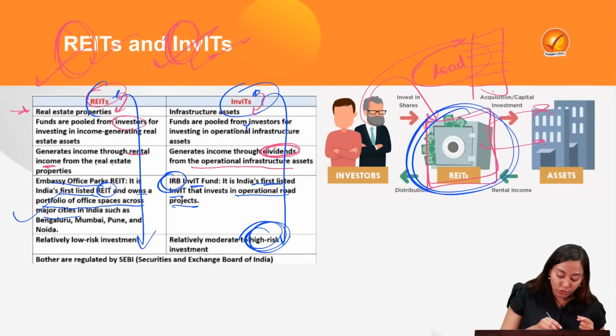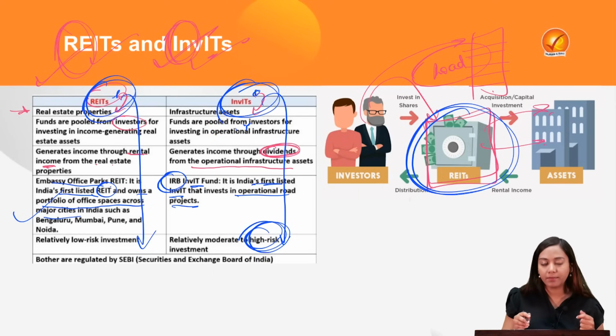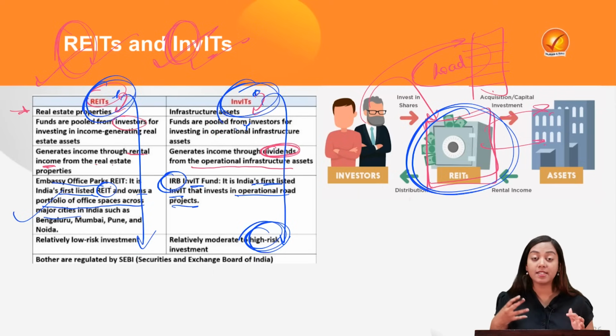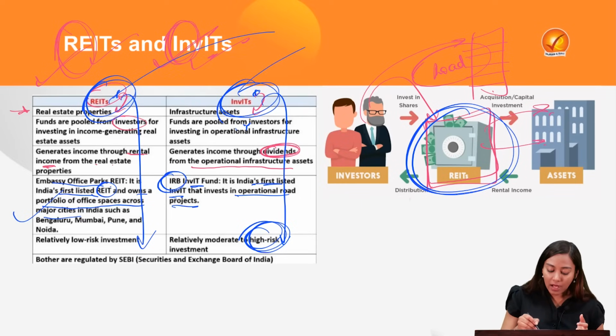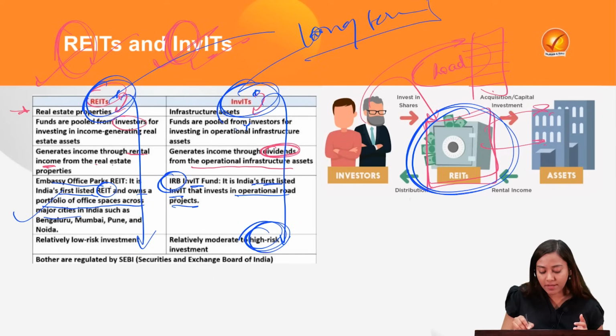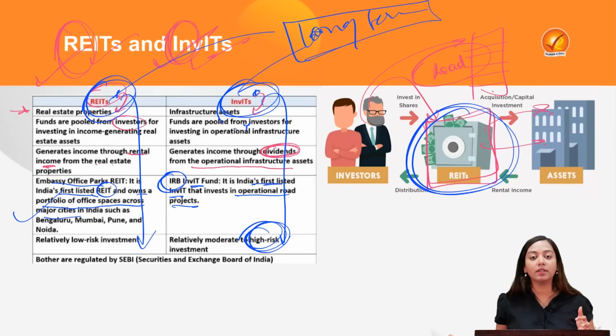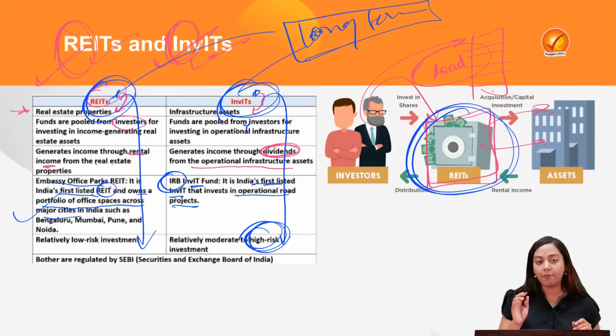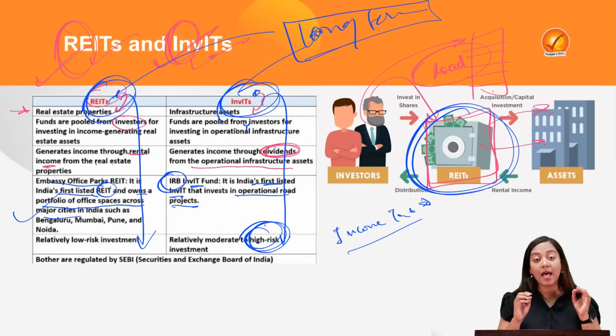Of course, both of them have to be provided with certain benefits or certain tax incentives for the people to invest in them, because both of them are long-term investments. Nobody wants to invest much in long-term investment. They never know whether they will be getting their right returns or not. In order to incentivize them, government said that in the case of REITs and InvITs, you will not be getting income tax on the dividends. But this provision has now been removed.